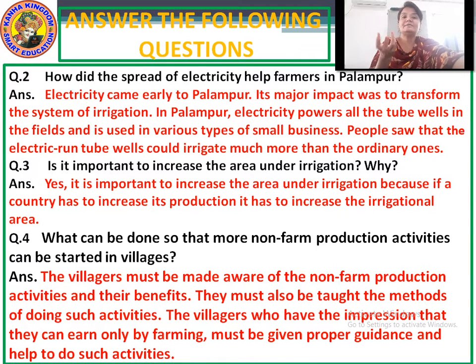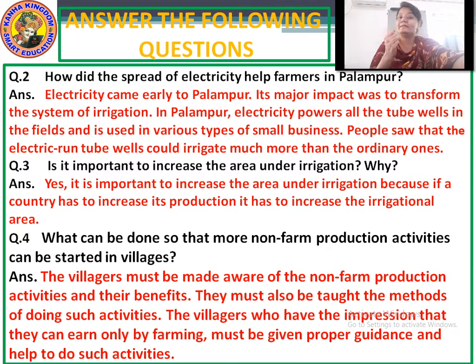So I repeat the answer again. Electricity came early to Palampur. Its major impact was to transform the system of irrigation. In Palampur, electricity powers all the tube wells in the fields and is used in various types of small businesses.